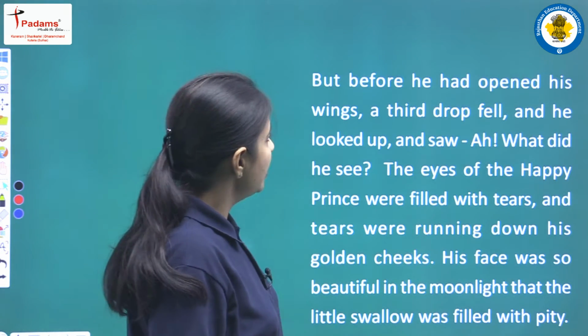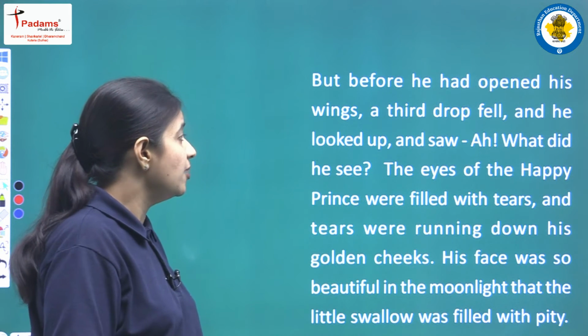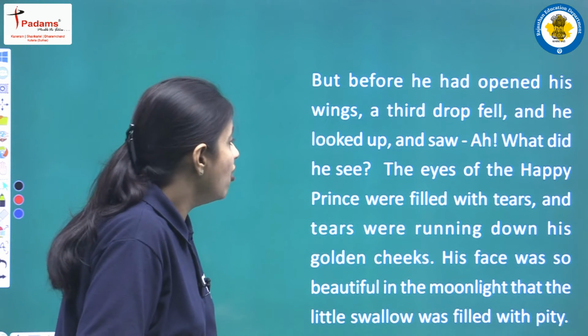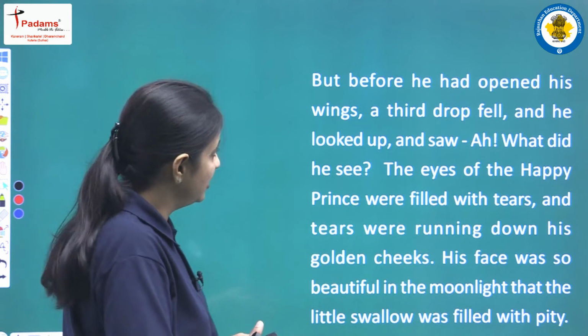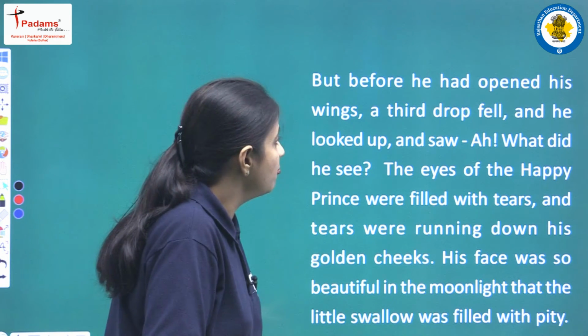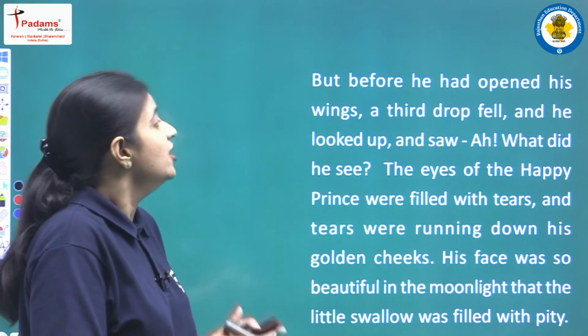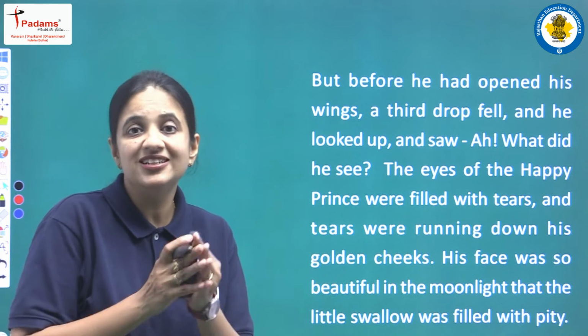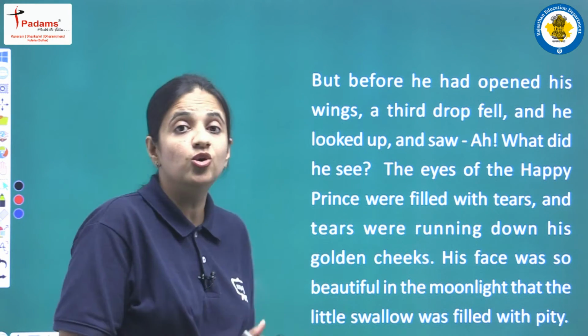But before he had opened his wings, a third drop fell, and he looked up and saw. Oh, what did he see? When he was ready to fly away, suddenly one more drop fell, a third water drop, and this time he looked up.